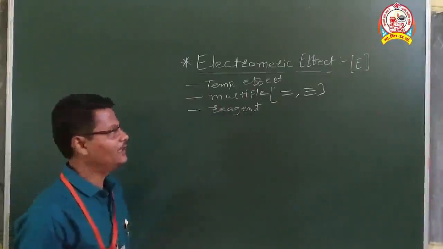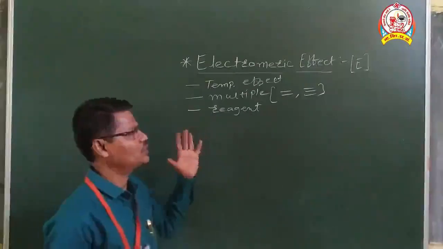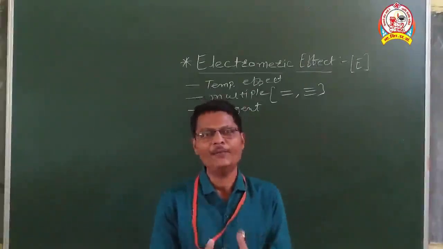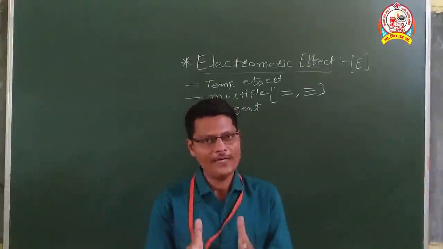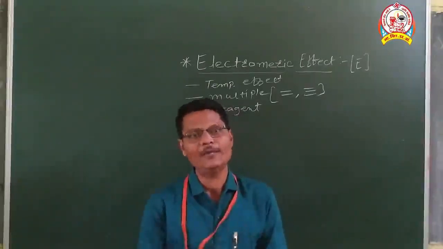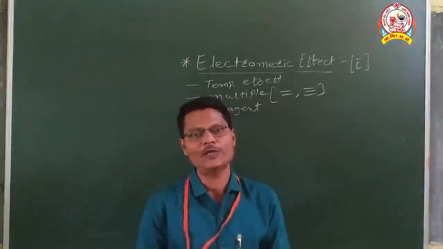So this is all about the details for electromagnetic effect. In short, again we can explain electromagnetic effect as the temporary transfer of electron pair towards one of the atoms joined by multiple bonding in presence of a suitable reagent.